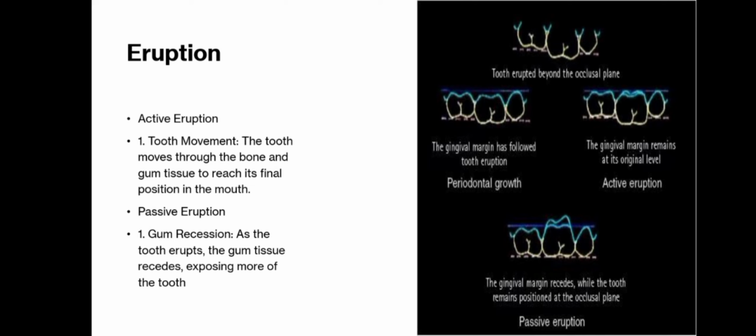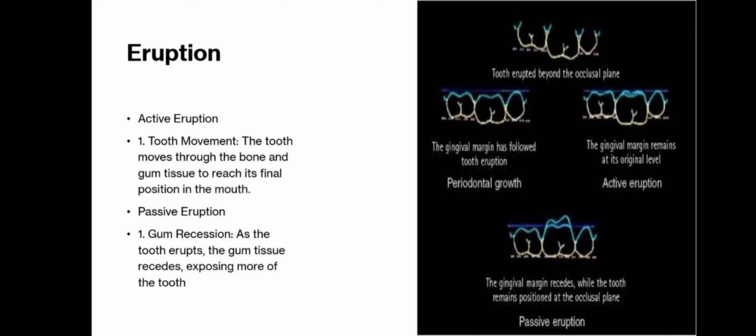Tooth eruption. There are two forms of eruption. First is active eruption, the second is passive eruption. Active eruption is when the tooth moves from its bony crypt into the oral cavity to reach functional position. Factors include root elongation, bone remodeling, periodontal traction, and pulpal pressure.